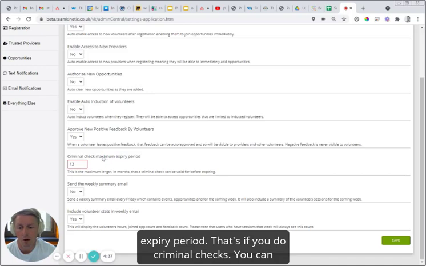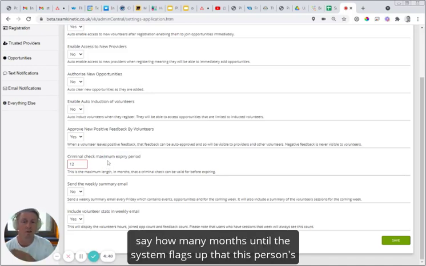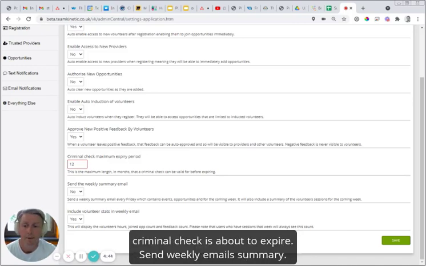Criminal check maximum expiry period. If you do criminal checks, you can say how many months until the system flags up that this person's criminal check is about to expire.